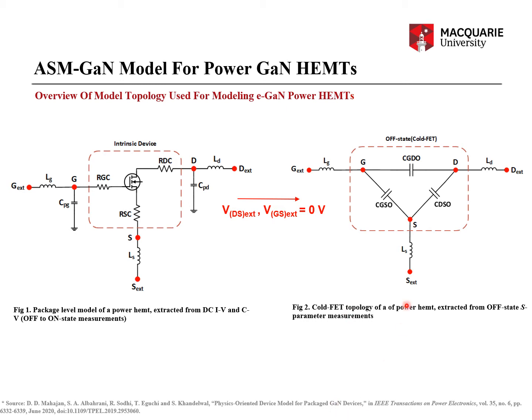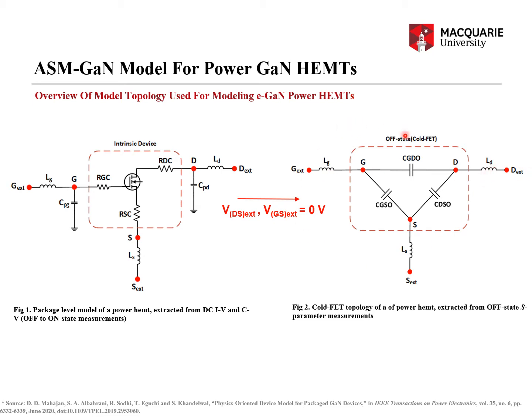So in the paper you can see that I have modeled these using the S parameter measurements, wherein the imaginary part of Z11 leads to the tuning of LG and LS. The imaginary part of Z22 leads to the tuning of LD and LS, and the imaginary part of Z21 or Z12, which are the same, leads to the tuning of LG and LD.